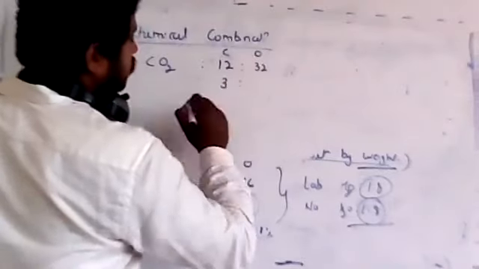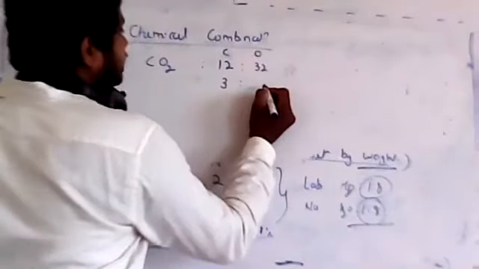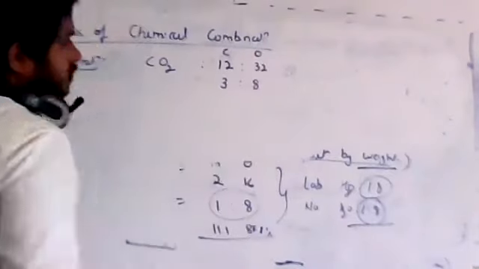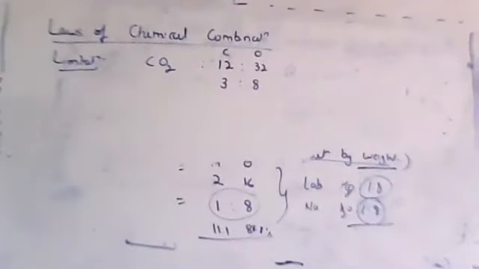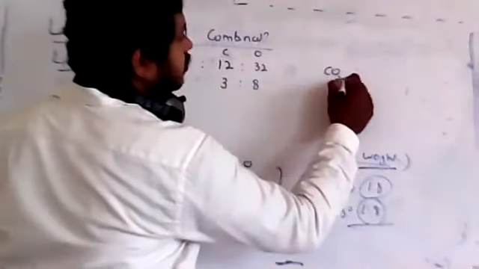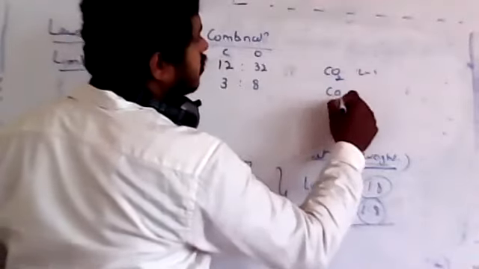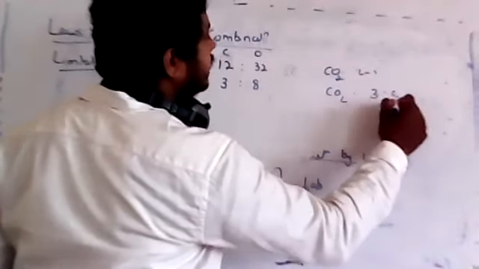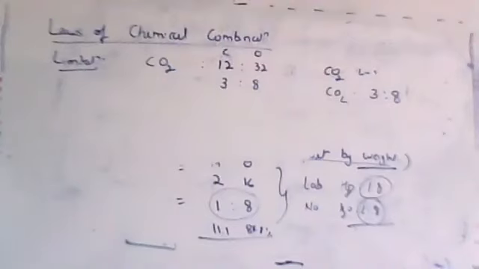So 3:8. It will be maintained as 3:8. Got it? You will be maintaining 3:8. Always it will be maintained, whether I prepare the carbon dioxide in the laboratory or it is naturally occurring, it will always maintain the 3:8 ratio by weight. Got it?